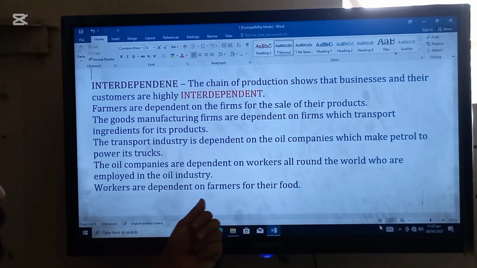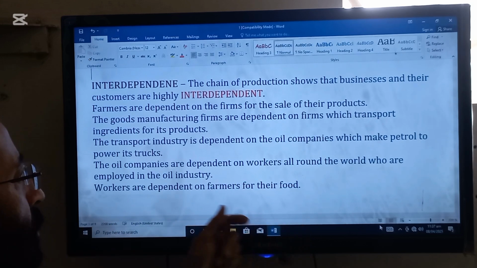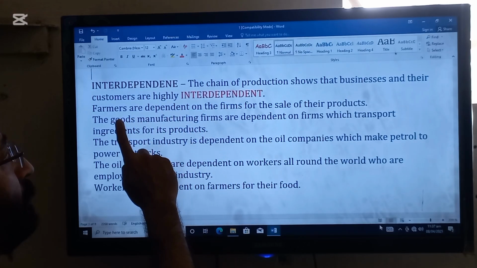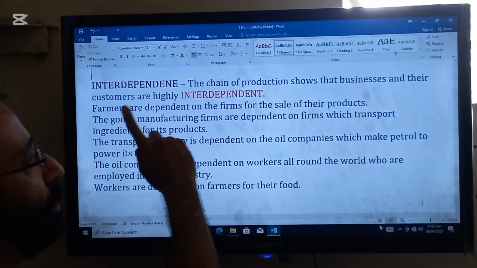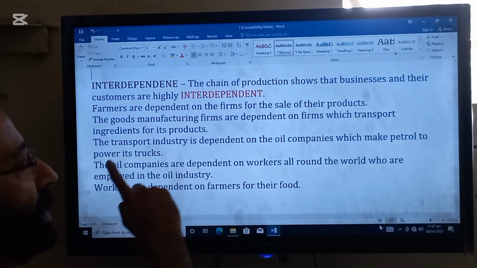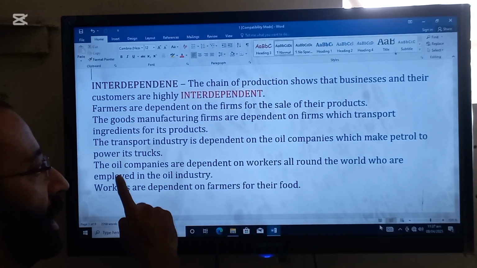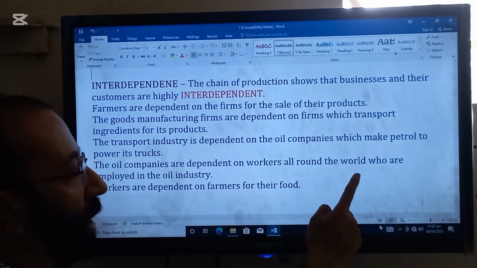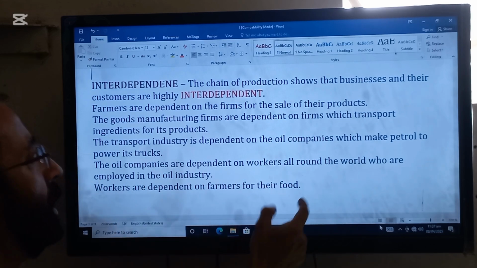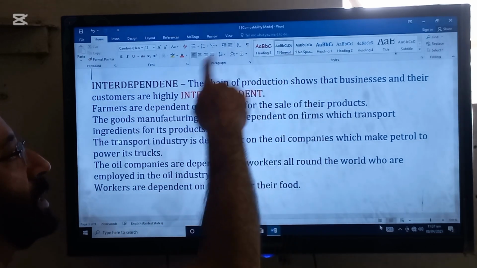Workers are dependent on the farmers for their food. So look here, this cycle is complete. We started from the farmers. Farmers are dependent on the firms. Firms are dependent on the transport. Transport is dependent on the oil companies. Oil companies are dependent on the workers working on the oil wells. And the workers are dependent on the farmers again. So this is the cycle.